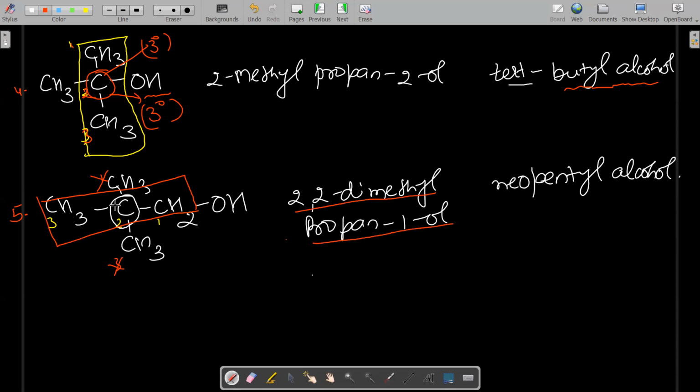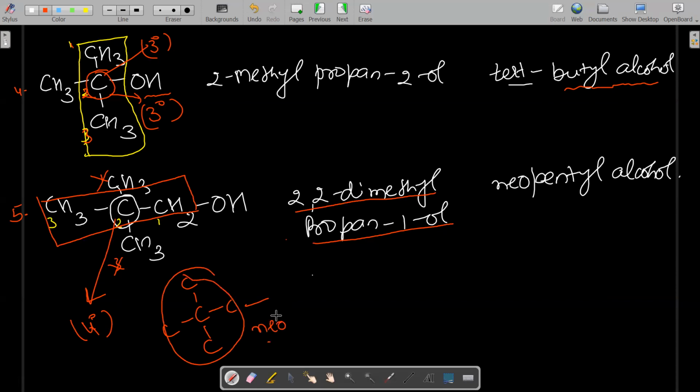Okay. So it is 2,2-dimethyl propan-1-ol. And what is the common name? Now there is a quaternary carbon. This carbon is called a 4-degree carbon. Why is it called quaternary carbon? What do you mean by quaternary carbon? The carbon attached to 4 carbons is called a 4-degree carbon. And this type of formation uses the prefix neo in the case of neo alkyl. This is called neo alkyl, right? So now you see this carbon is attached to 4 carbons and this is the neo form.